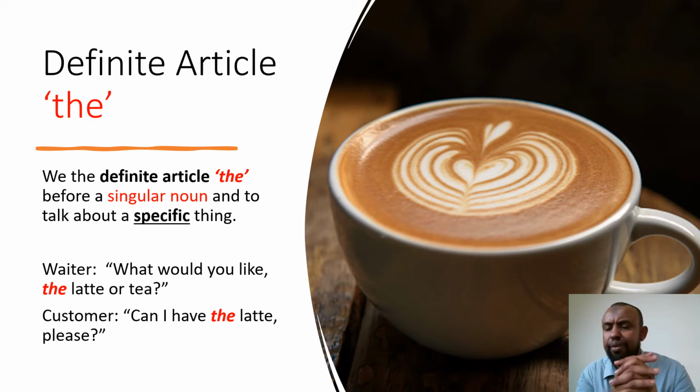Now we'll be looking at the last remaining article, which is the definite article. Okay, the definite article. Let's read together, shall we? We use the definite article the also before a singular noun. Interesting. And to talk about a specific thing. This is very important. To talk about a specific thing. Something that is important. Something that you have to choose from. Okay? Alright. Specific means clearly one thing. One thing. Okay?